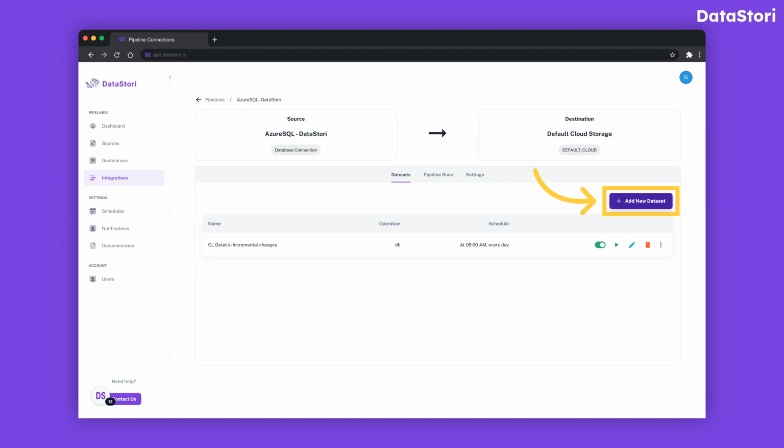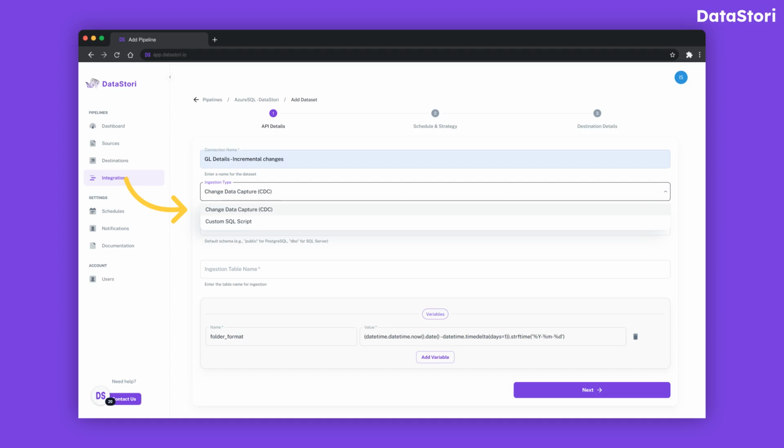Click on Add New Dataset to add the DB tables. Let's enter the connection details and choose the preferred data capture mode. If you select Change Data Capture, CDC, ensure that CDC is enabled on your SQL Server. Then, specify the schema and table name for which you want to track changes.